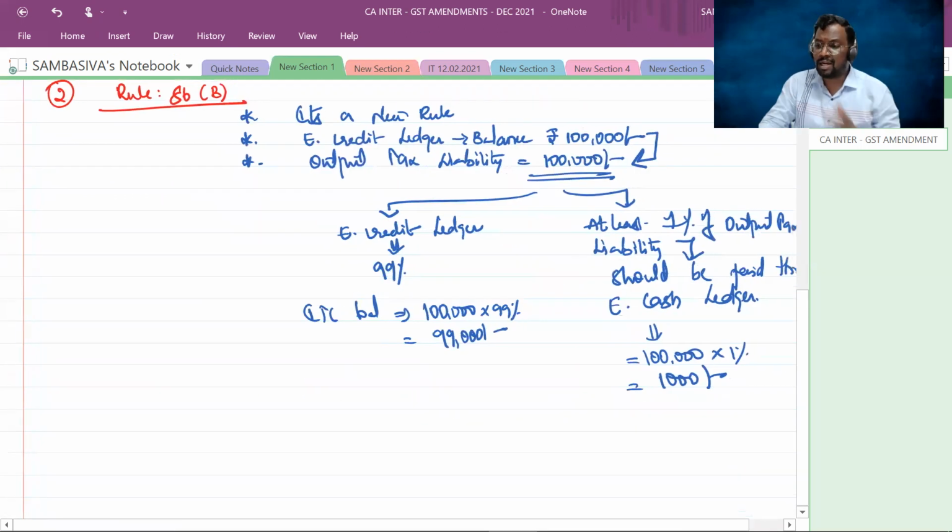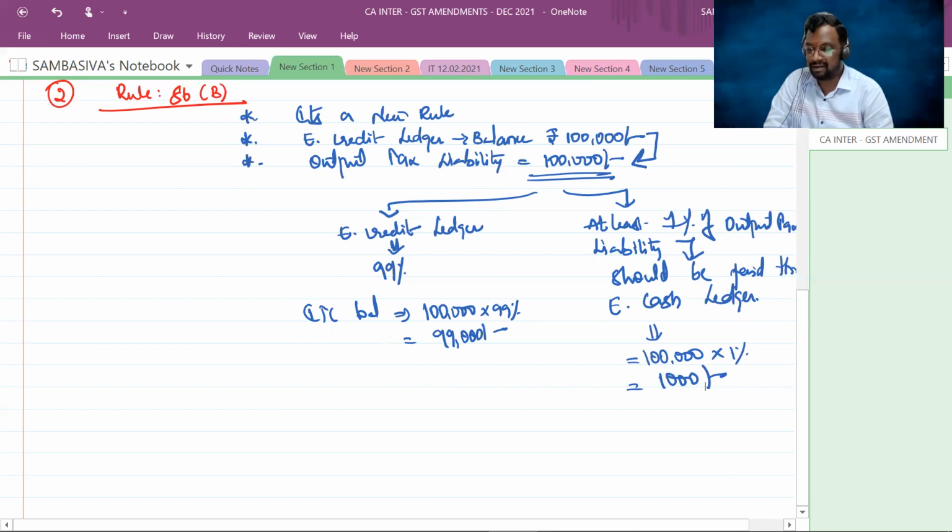So why has this rule been brought? What is the main logic behind this background? See, actually the main purpose of introducing this rule is to put a check on false claimants, those people who are claiming fake input tax credits, right? To track who are claiming the fake input tax credits.